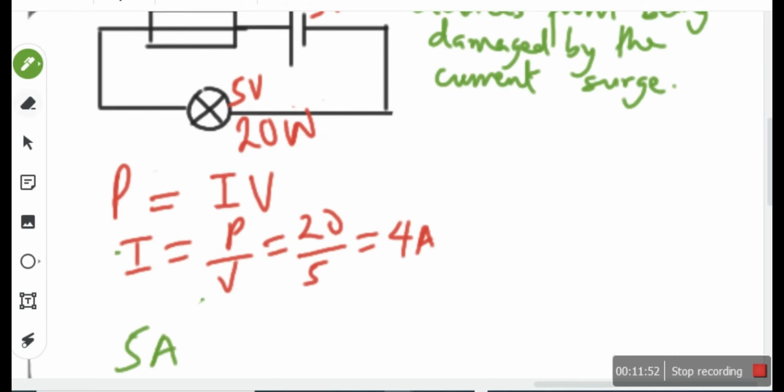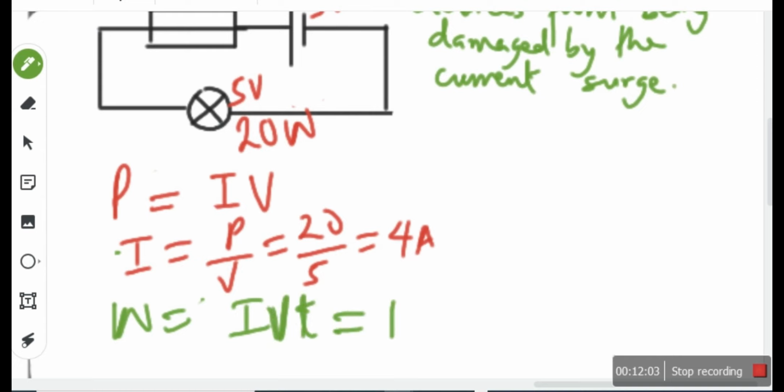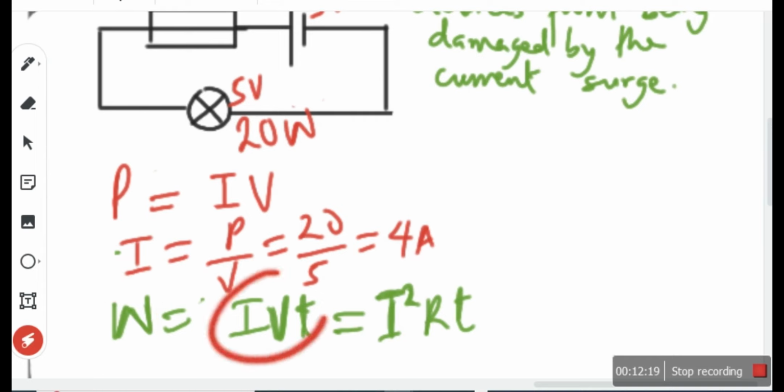I was trying to tell you that the fuse heats up because of the current. If you know, electrical energy W is equal to IVT, is it not? Which of course is equal to I squared RT. Do you still remember these formulas? We proved them earlier. What's the problem? Can you see it clearly? Electrical energy W is equal to IVT. It's not difficult to get because power is equal to IV.